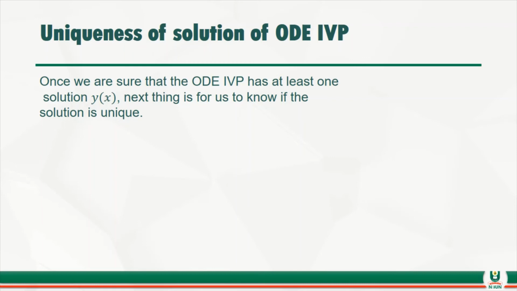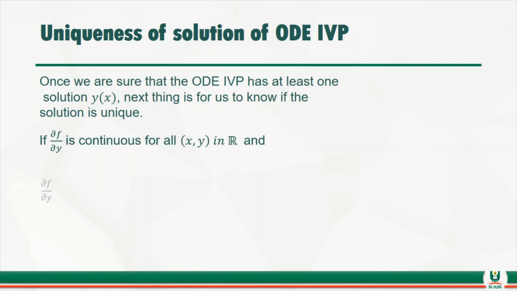It's very important. The number one thing is that, in this case, we are talking about y changing with respect to what? With respect to x. So if y is changing with respect to x, then out of dependent variable and independent variable, which one is most important? I think the main important thing is the dependent variable. The dependent variable will let us know a lot of things about the uniqueness of the problem. Because in that case, we need to consider the partial derivative of f with respect to y. If we can obtain that, then that will help us to know about the uniqueness of the solution.